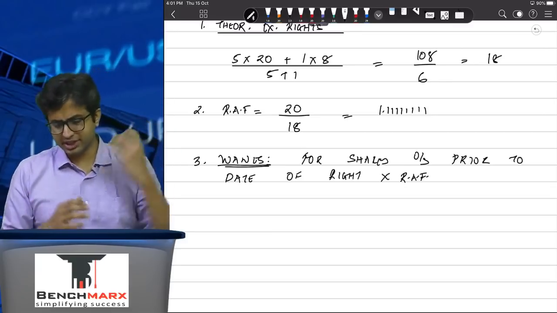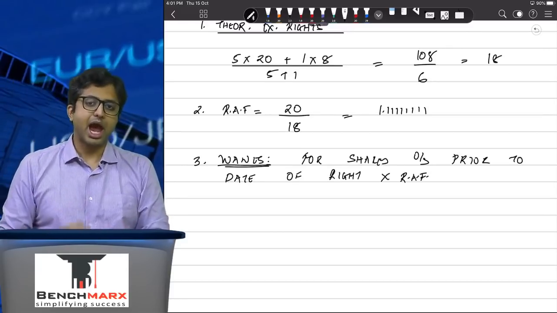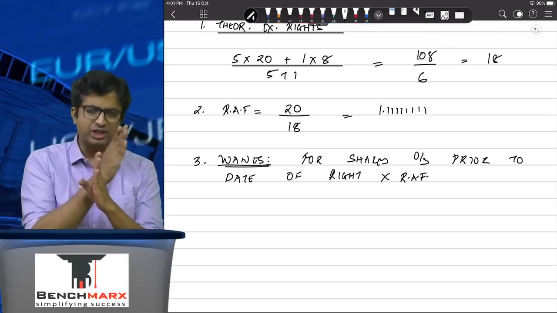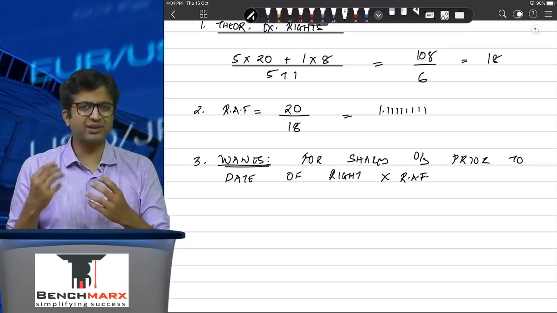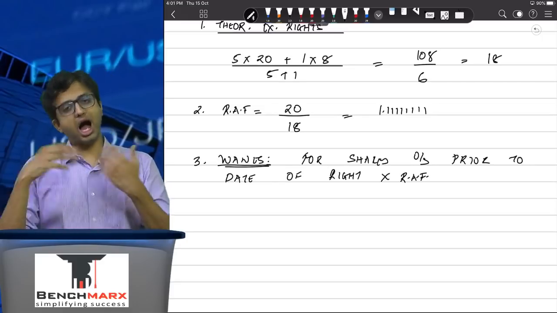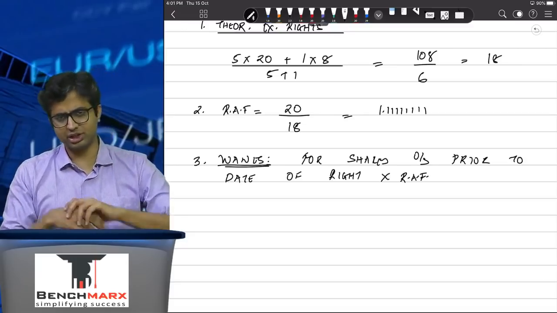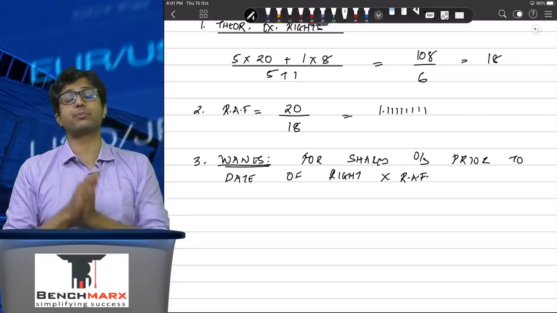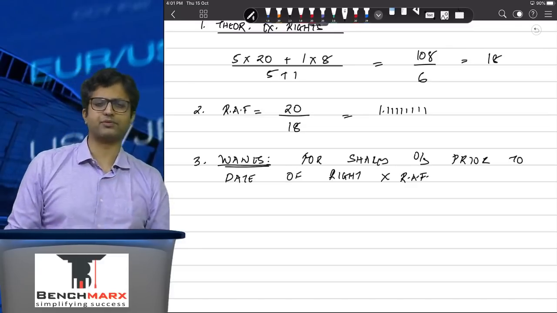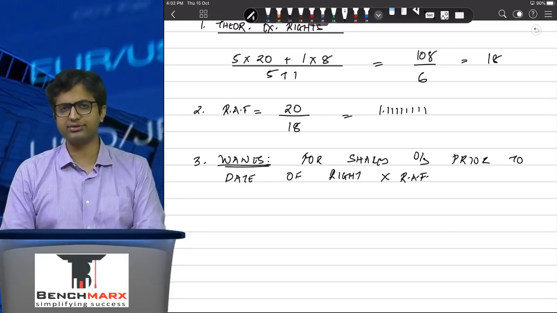Uska logic hai, we have discussed this in class, that this 0.11111 is actually the hidden bonus element, and hence bonus has to be retrospectively adjusted. So prior to the date of right, jo bhi apna hidden bonus element hai wo apan multiply karke adjust kar lete hain. After the rights issue goes through, you will add all the number of shares that you have issued in any case in the denominator, and hence there is no separate adjustment required. So for all the shares outstanding prior to the date of rights, you will multiply the RAF and do the workings, and that will take care of the rights issue.